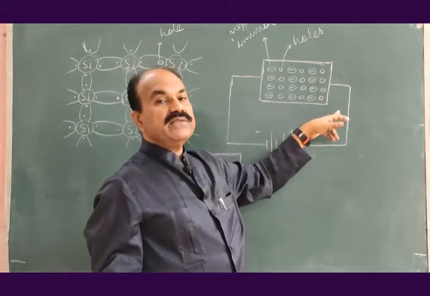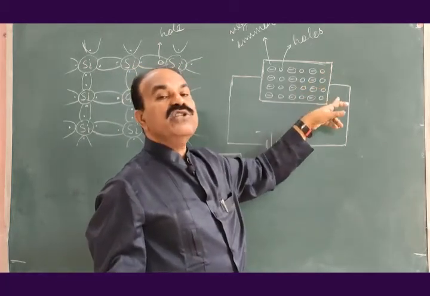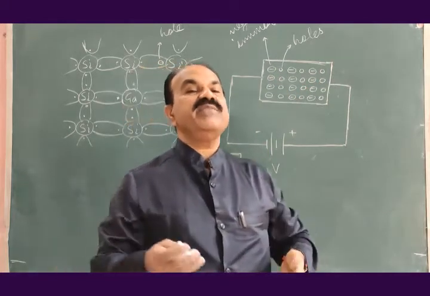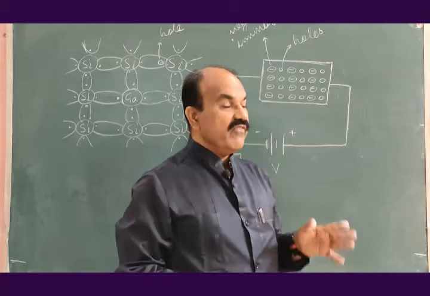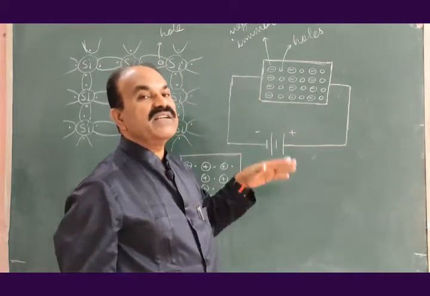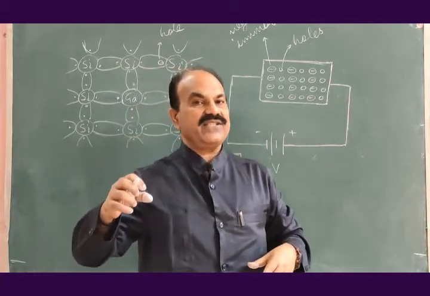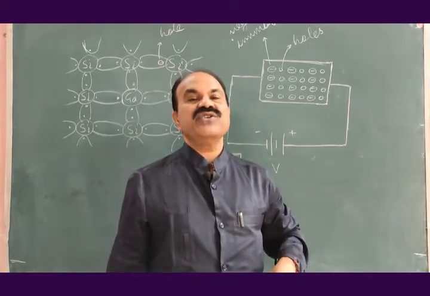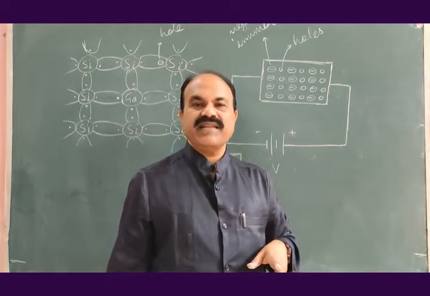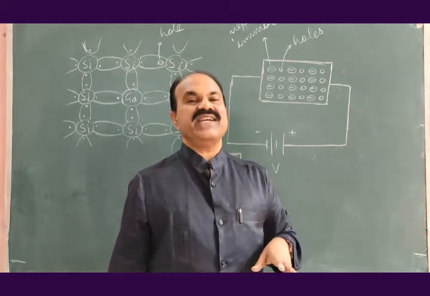Positive end will repel holes away from it, as there is repulsion between like charges, whereas negative end of the p type of semiconductor will attract the holes, because there is force of attraction between the dissimilar charges, between the unlike charges.